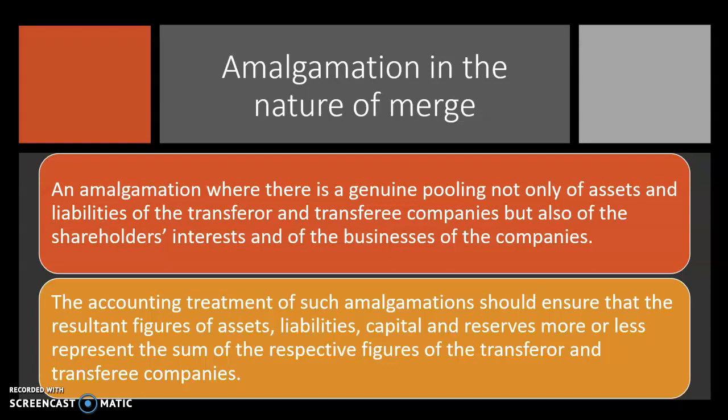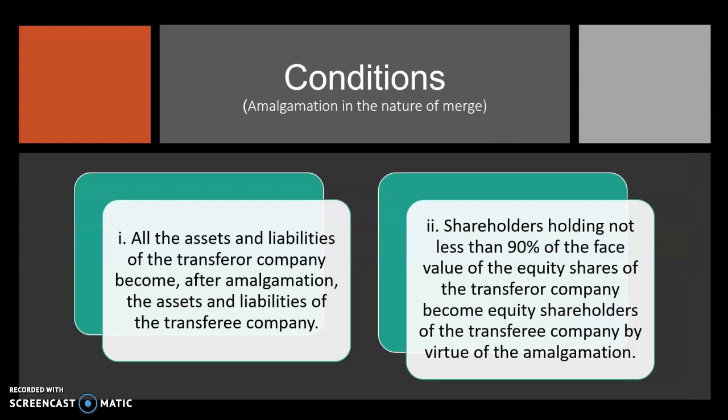Secondly, the accounting treatment of such amalgamation should ensure that the resultant figure of assets, liabilities, capital, and reserves more or less represent the sum of respective figures of the transferor and the transferee companies. In simpler terms, the company which is being formed, that is the amalgamated company, should represent the total figures of both the transferor and the transferee company in case of assets, liabilities, and so on. There are certain conditions in order to consider it as an amalgamation by merge.